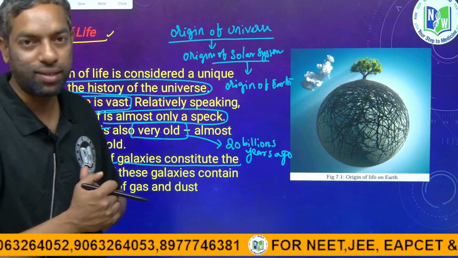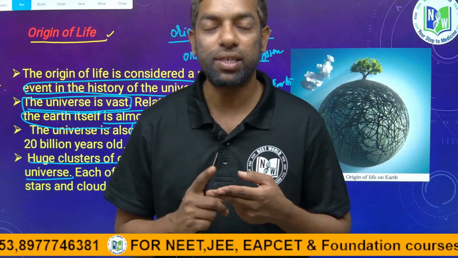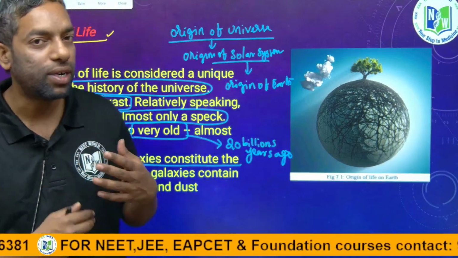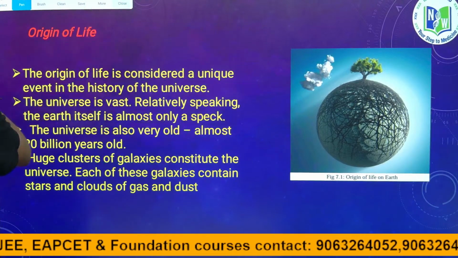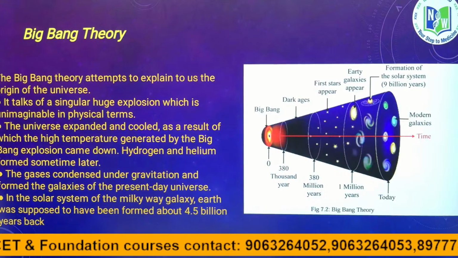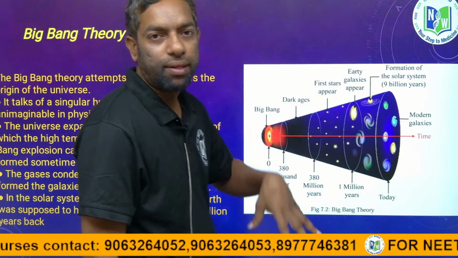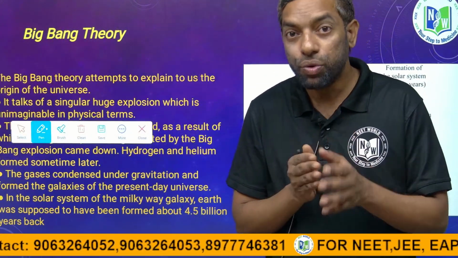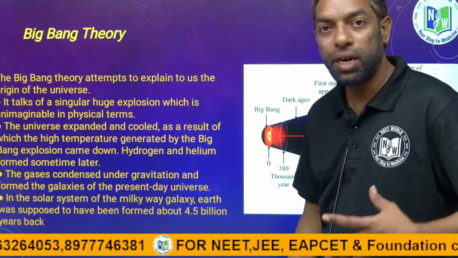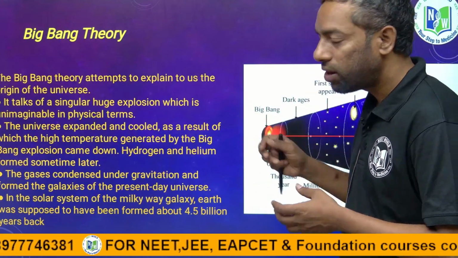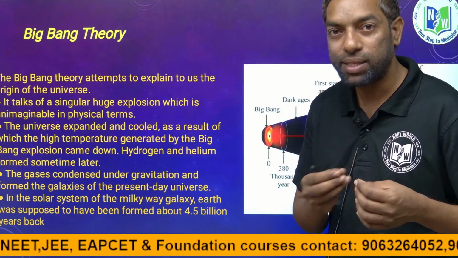There are many theories about how the Earth originated, what the universe is, and how the universe evolved. We are going to discuss some of these theories. One of the main theories is the Big Bang theory, guys. This is the most important theory on how life originated and how the universe was formed. Many theories originate from the Big Bang theory, on how matter formed over time.